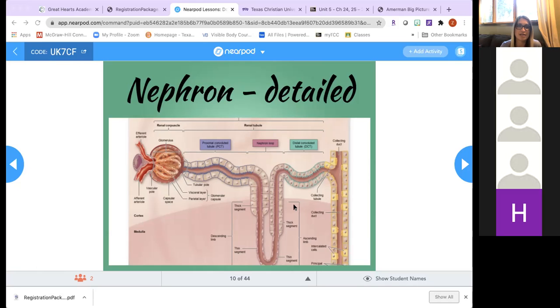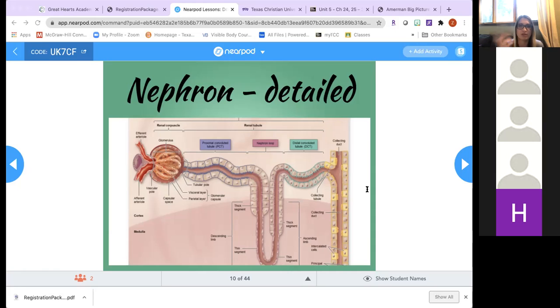The glomerular capillaries are covered by cells that we call podocytes, and those are the orange cells that you can see on those capillaries. These cells aid in filtration, as we will see in a little while when we go over the animation, and they are the visceral layer of the glomerular capsule. Notice that the glomerular capsule has two layers, right? You have the visceral layer, which are those orange cells, the podocytes. And then you have the parietal layer, and that's the squamous cells that create that round structure.